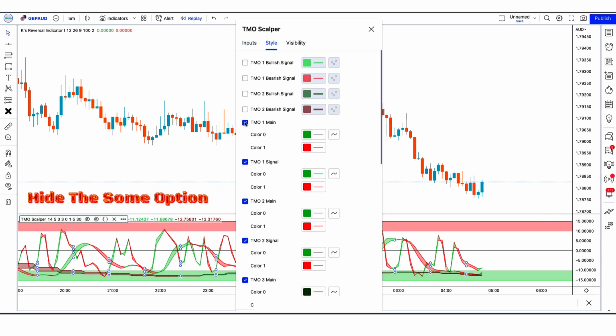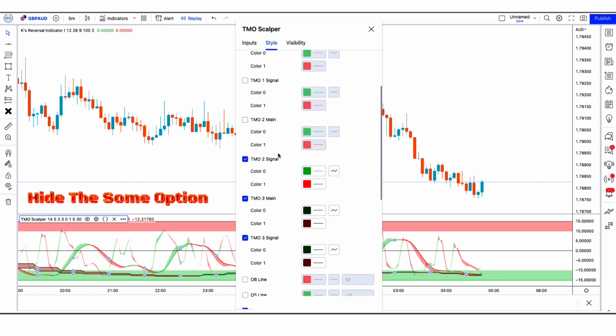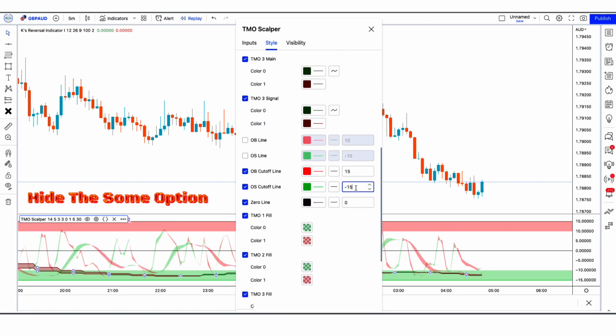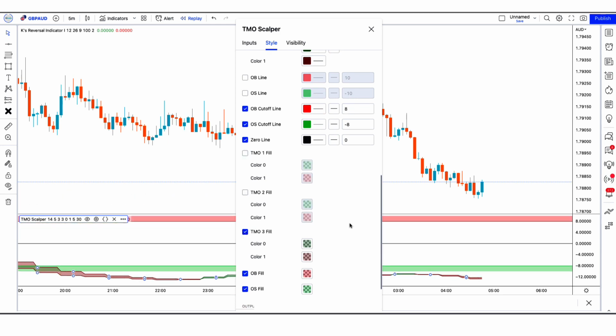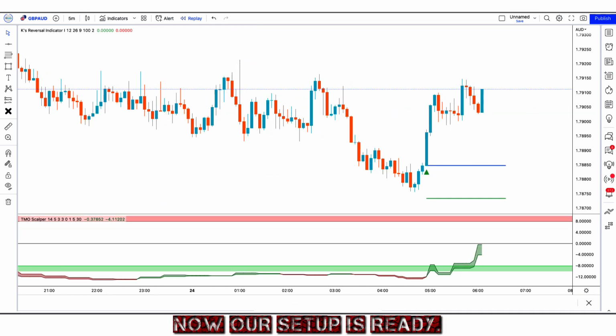In this we have to hide some options. In this we have to do 8 to 8 level OB. Now our setup is ready.